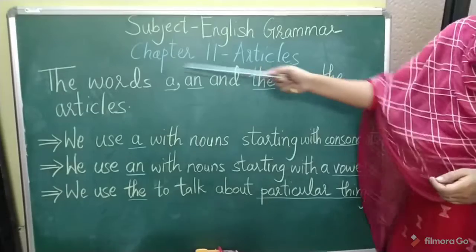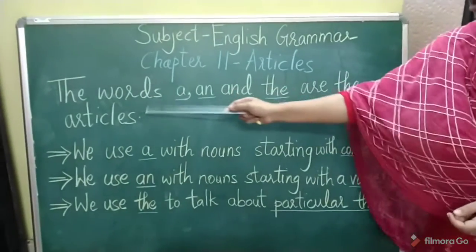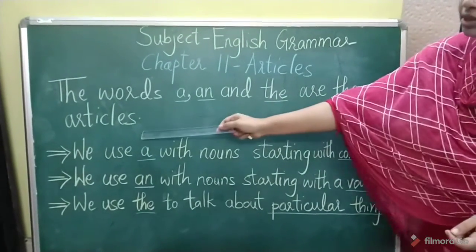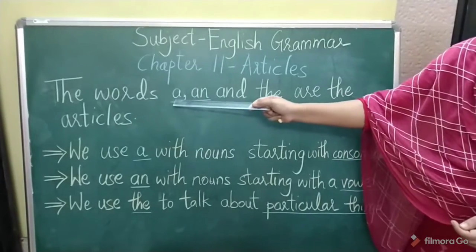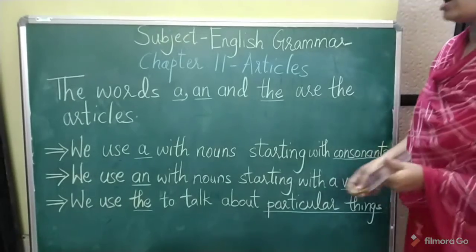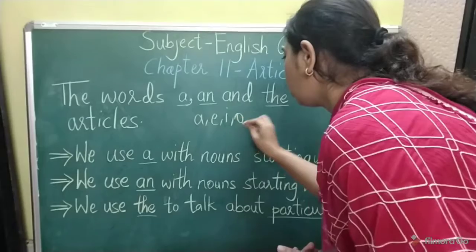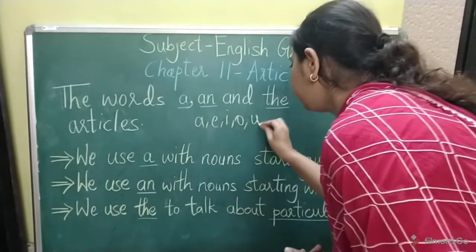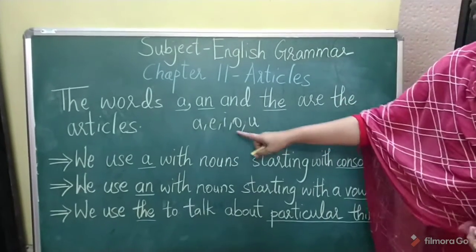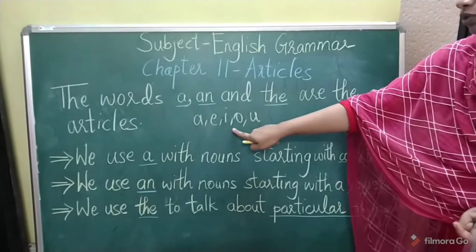Today we are going to do chapter number 11, articles. So what are articles? The words a, an and the are the articles. So tell me, what are vowels? Vowels are a, e, i, o and u. These alphabets are vowels, and except these alphabets, all the other alphabets are called consonants.